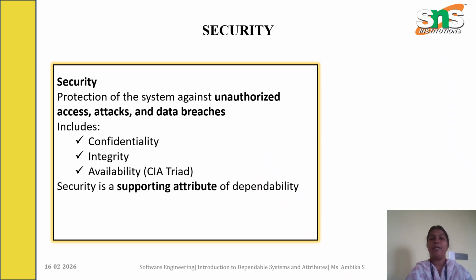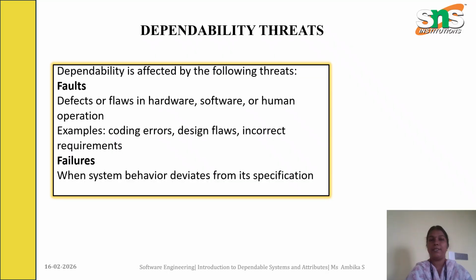Next one is security. It mainly focuses on the protection of the system against unauthorized users, attacks and data breaches. It includes confidentiality, integrity as well as availability, and it is a supporting attribute for dependability. Dependability threats include faults. A fault may be a defect, either in hardware or software, for example coding errors, design flaws or incorrect requirements. A failure is when the system behavior deviates from the specification.